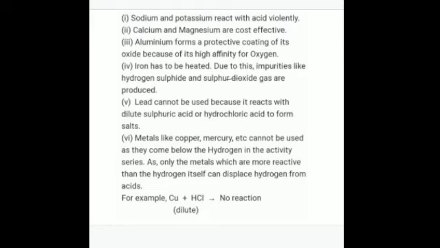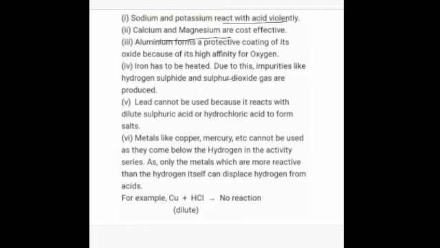Then why don't we use any other metal apart from zinc in the laboratory preparation of hydrogen? Now sodium and potassium react with acid violently. Is that clear? The reaction can be violent and dangerous also. And calcium and magnesium are both expensive, so this preparation has to be cost effective. Is that clear? Now aluminium forms a protective layer of aluminium oxide on its surface, so the amount of gas produced will not be very effective, not much hydrogen gas will be formed and the reaction will stop.